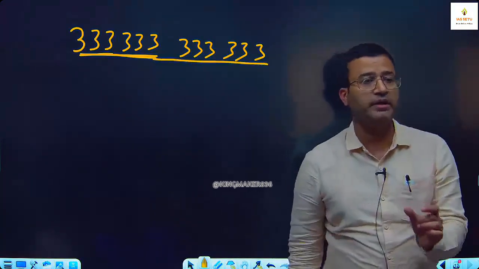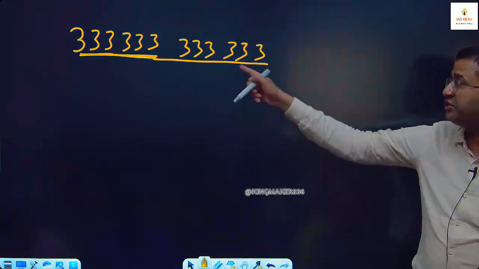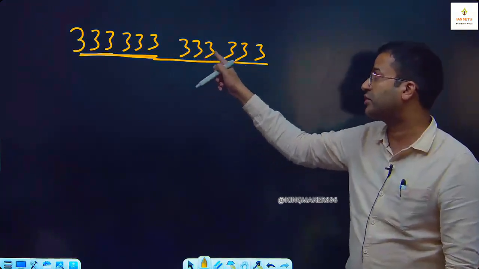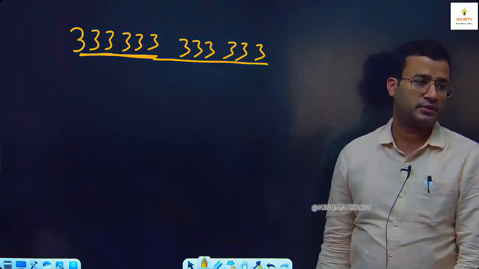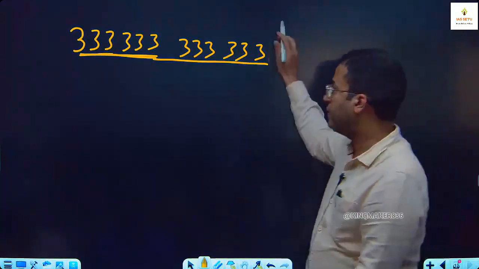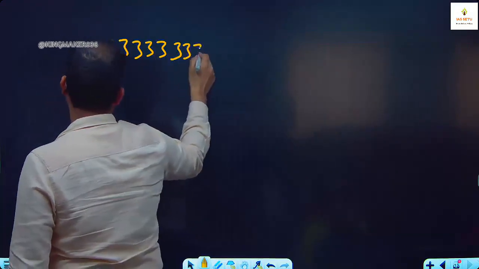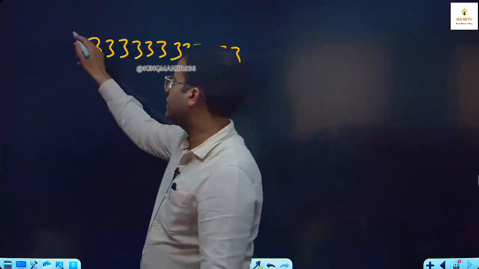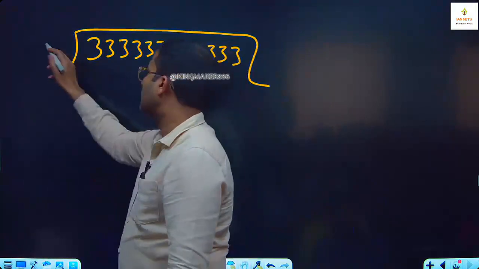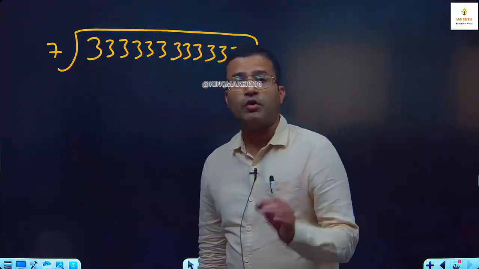I have a number which has 12 digits, 333333333333. My question to you, if I divide this number by 7, what is the remainder?